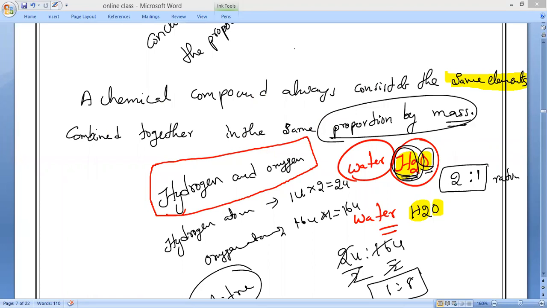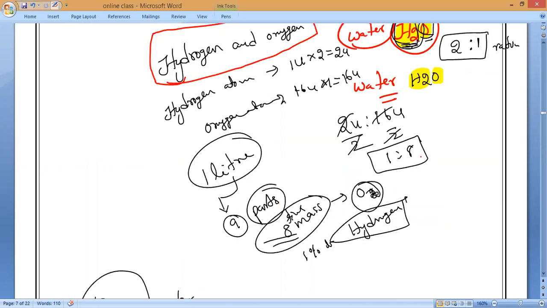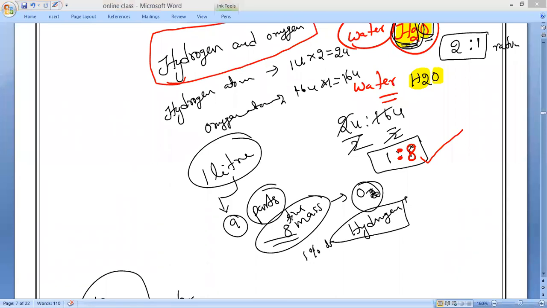What is the ratio of the constant proportion of water? 1:8. That is what I'm saying. It is not the same for every compound; every compound is different. For water, it is 1:8. Same constant proportion of 1:8 by mass.